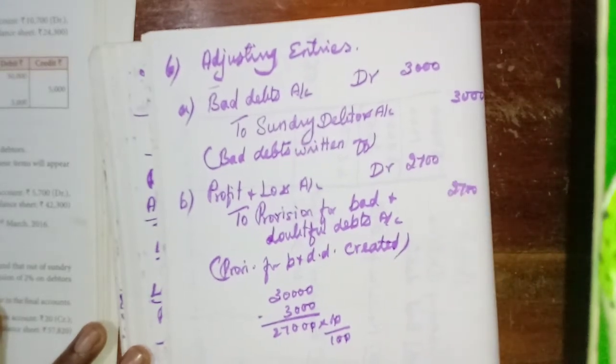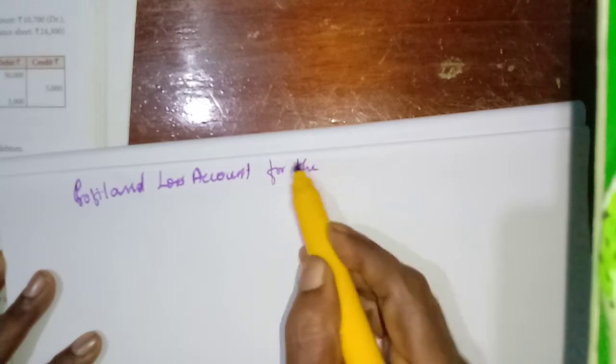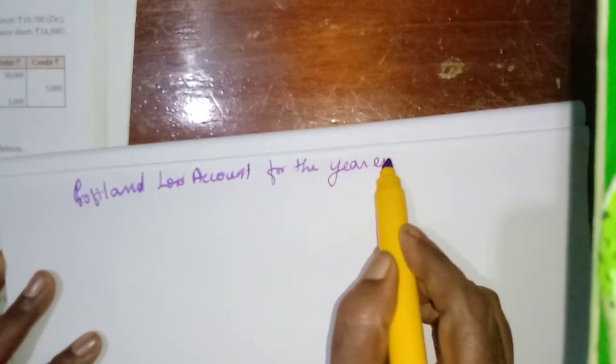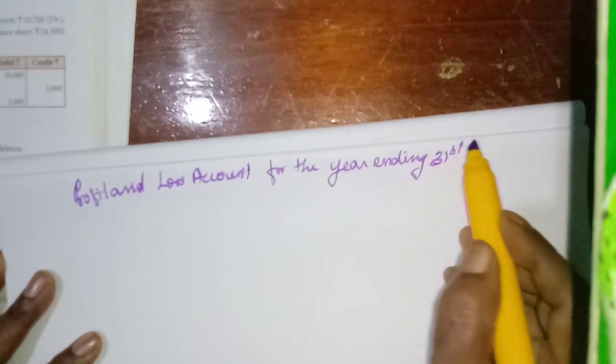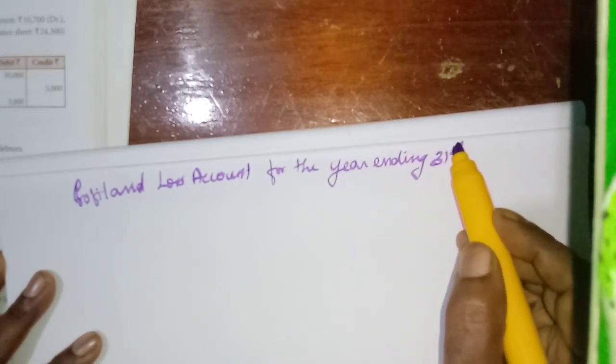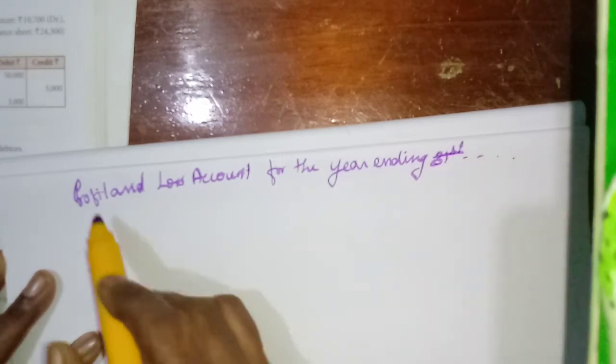Now we need to show this in the profit and loss account. Profit and loss account for the year ending, not given, isn't it?